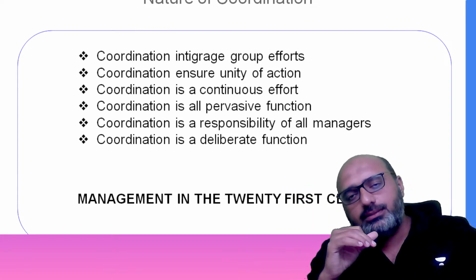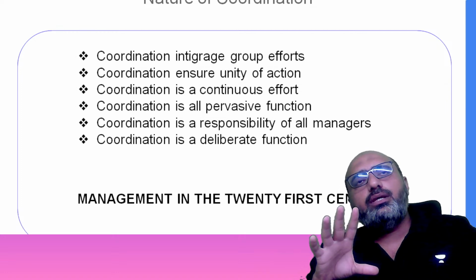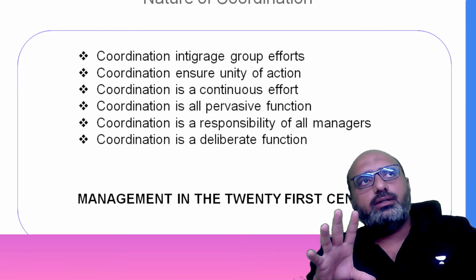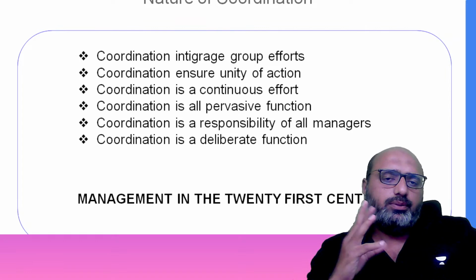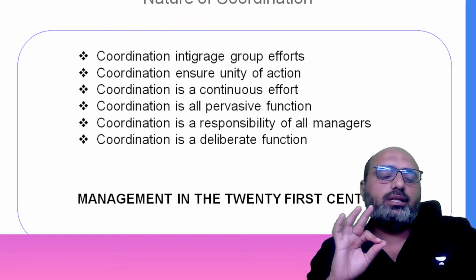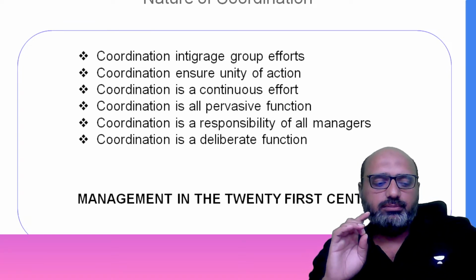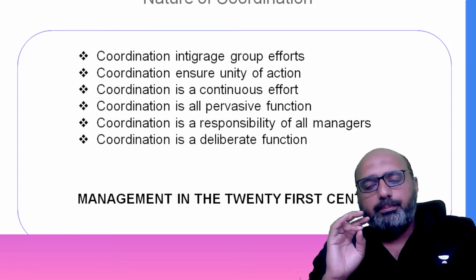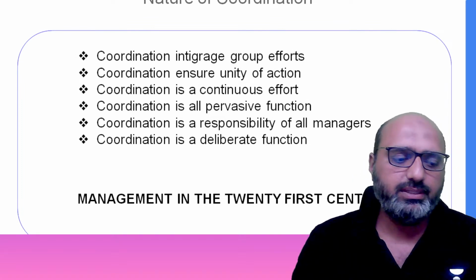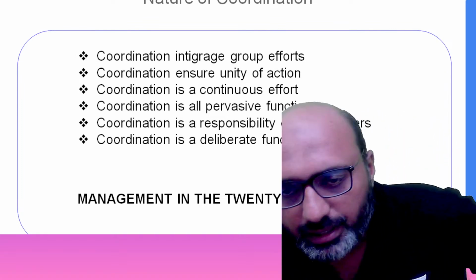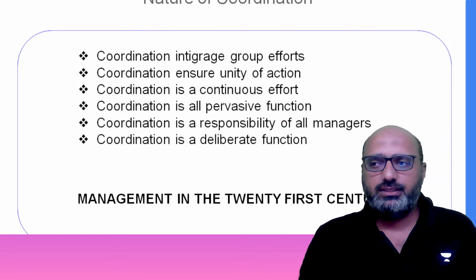So what happens? I'll take an example with three people, Mr. X, Y, and Z. Mr. X works in the morning shift, Mr. Y works in the afternoon shift, which is the second shift, and Mr. Z works in the third shift, which is the graveyard shift.